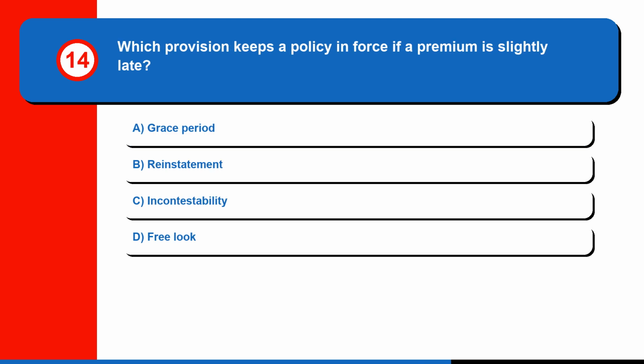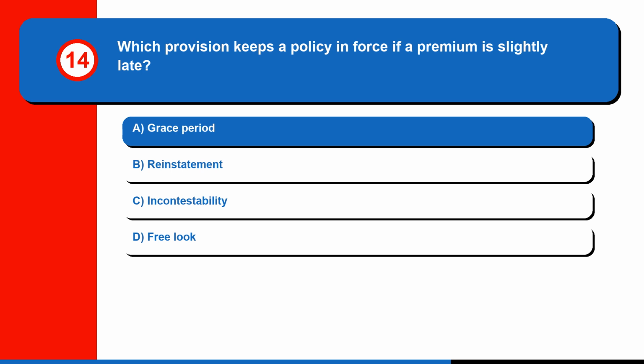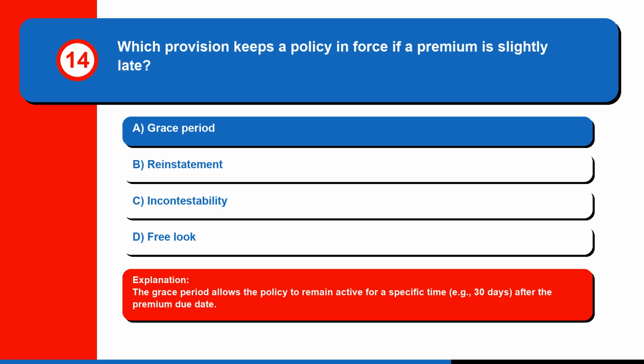Question 14. Which provision keeps a policy in force if a premium is slightly late? A. Grace period, B. Reinstatement, C. Incontestability, or D. Free look? The correct answer is A. Grace period. The grace period allows the policy to remain active for a specific time, for example 30 days, after the premium due date.